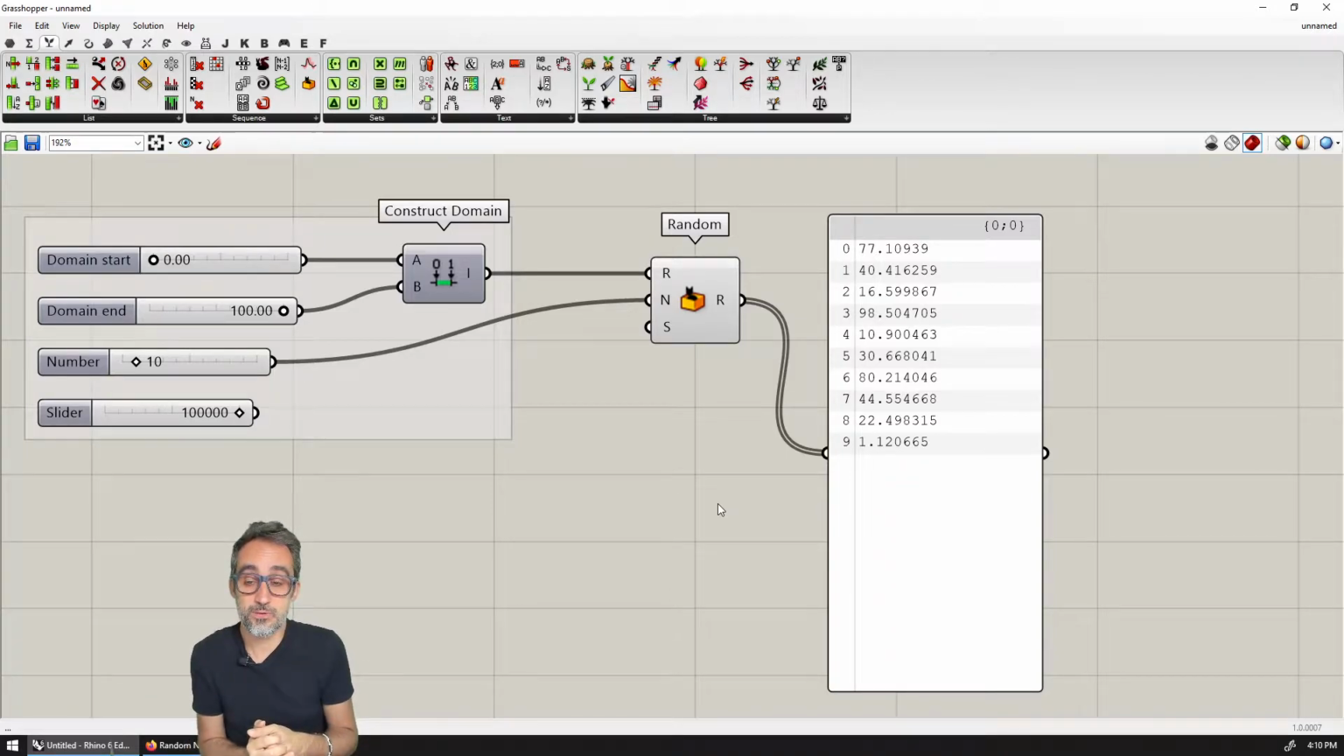How is this useful? Well, it's actually super useful because we can now generate, for example, sequences of numbers that we can use to create a collection of random points. Let me show you how that is done.